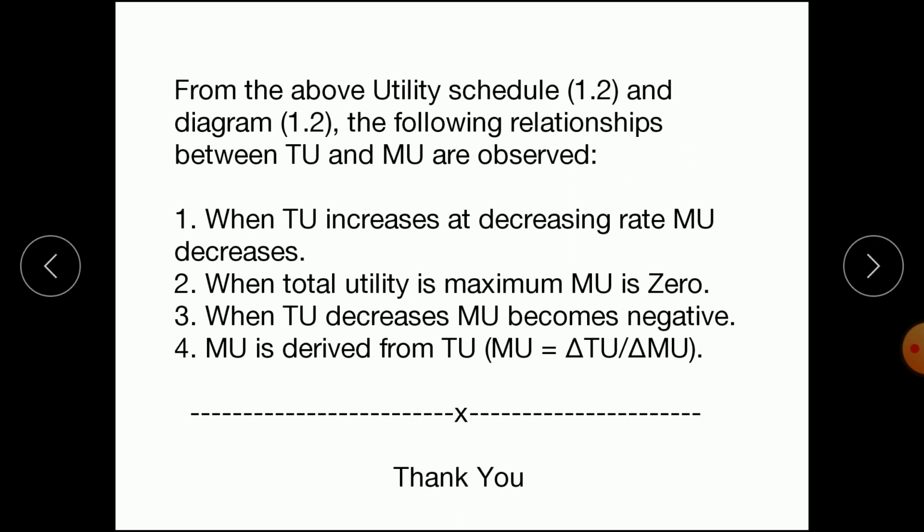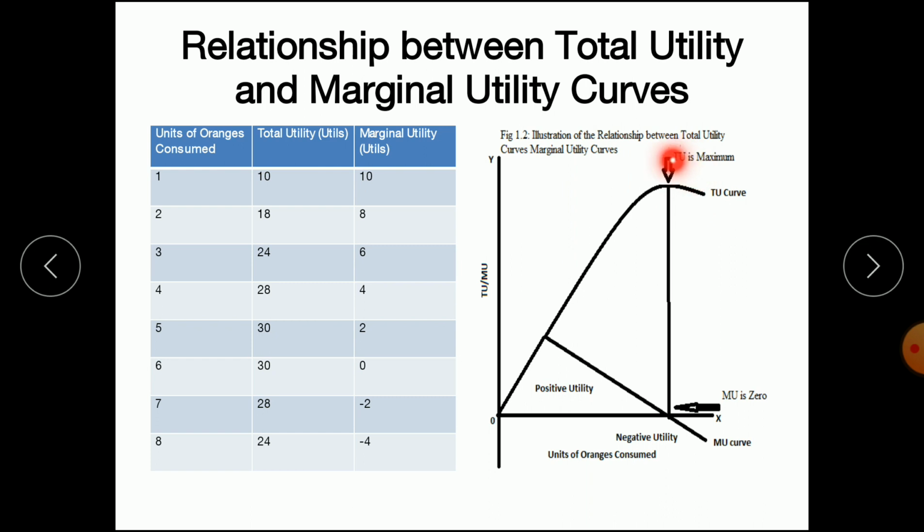The second point is when total utility is maximum, marginal utility is 0. So here total utility is maximum and the marginal utility curve touches the x-axis, that means it is 0. In the table also we can verify that when total utility is 30, marginal utility is 0. So at the maximum point of total utility, MU is 0, and remember, when MU is 0, it is called the point of satiety.